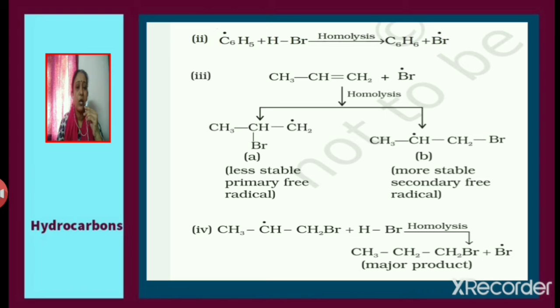So anti-Markovnikov addition of HBr to propene takes place through the formation of free radicals, whereas Markovnikov addition of HBr to propene takes place through the formation of carbocation. So that is why we get two different major products. In the case of Markovnikov addition, the major product obtained is 2-bromopropane, whereas in anti-Markovnikov addition of HBr to propene, the major product obtained is 1-bromopropane.